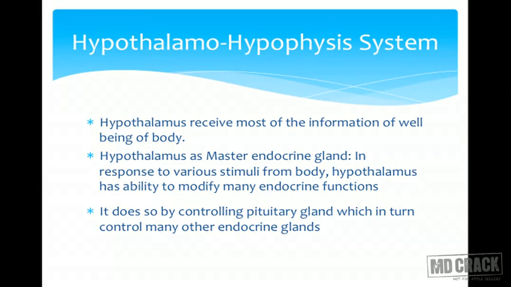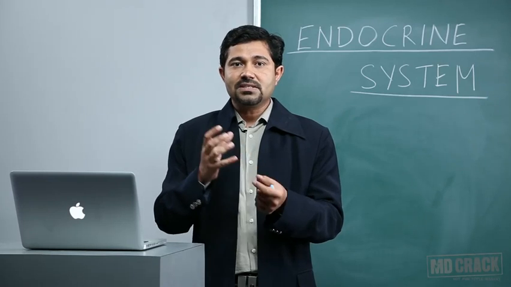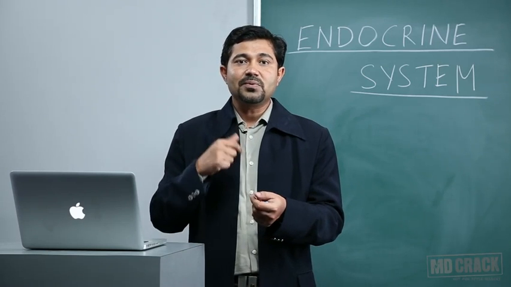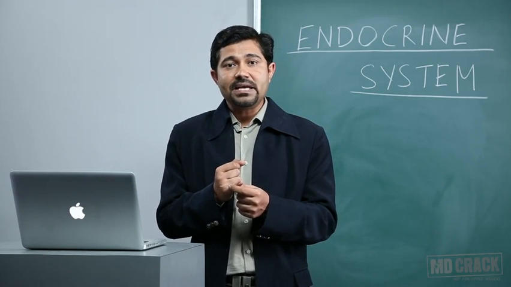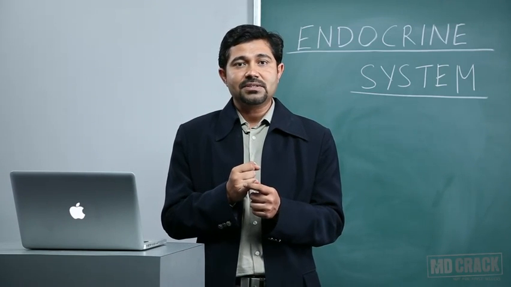The question is, why does the hypothalamus act as a master endocrine gland? If you analyze the function of the hypothalamus, it receives most of the input about the well-being of the body. Now, what is the meaning of well-being of the body? If the person is feeling thirst, then the information will go to the hypothalamus. If the person is having pain, the information will go to the hypothalamus.